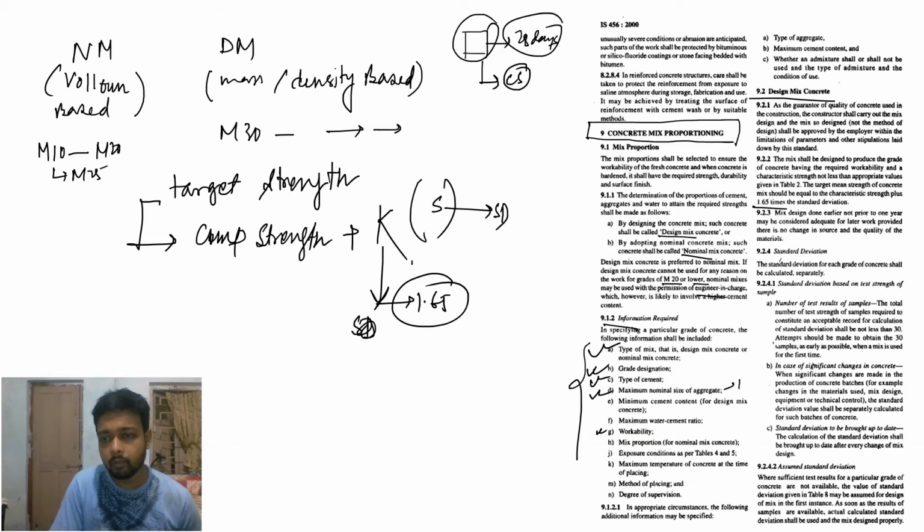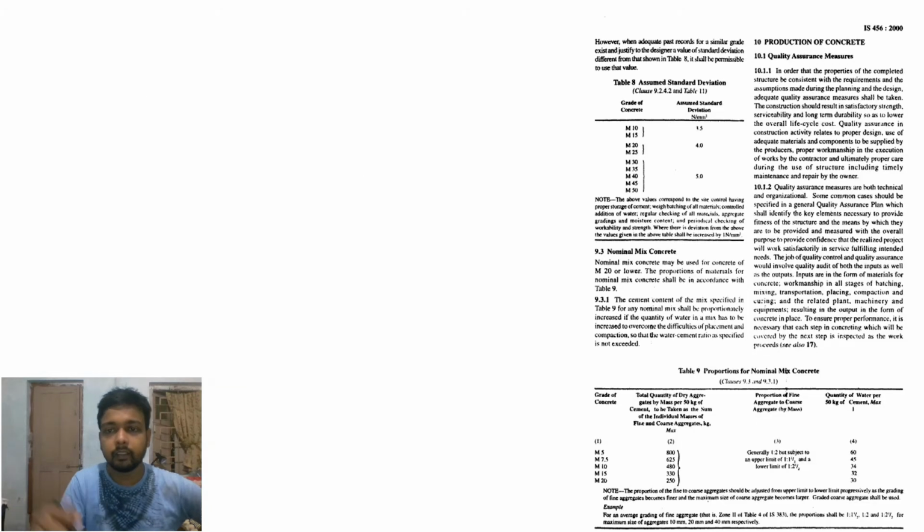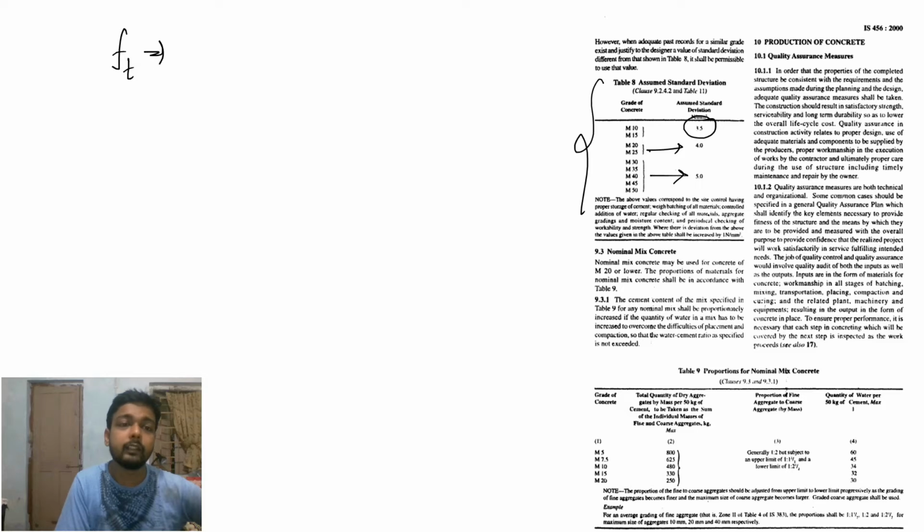Here they talk about how to determine standard deviation, so you can read this. Okay, assume the standard deviation. This is the table of standard deviation: M10 to M15, 3.5; M20 to M25, 4.0; M30 and above, 5.0. Suppose you need the target strength for M25. So M25, 25 plus 1.65 into S. S means 4.